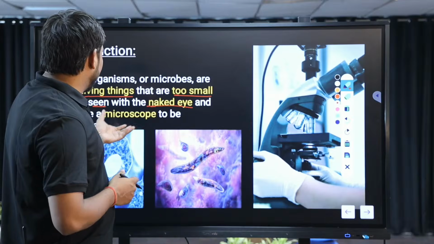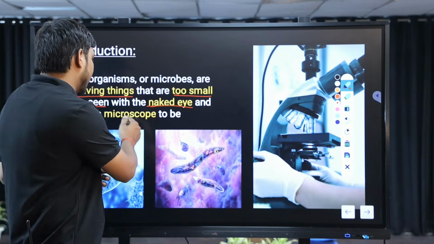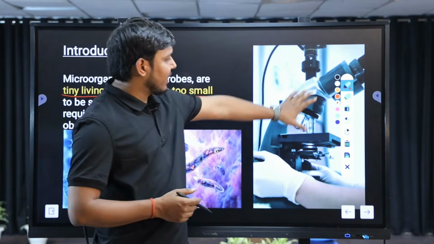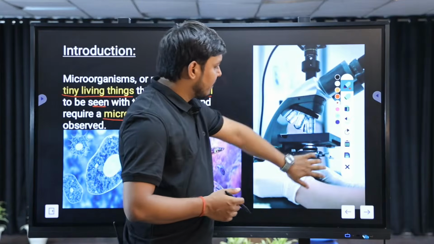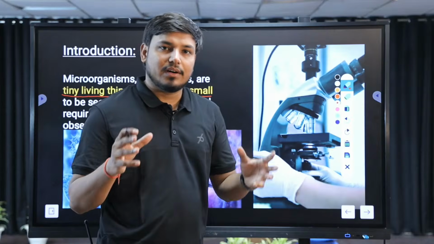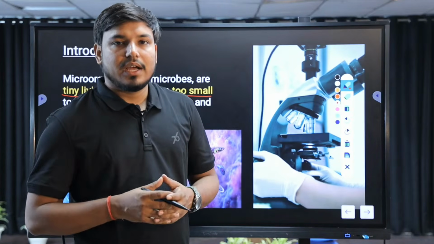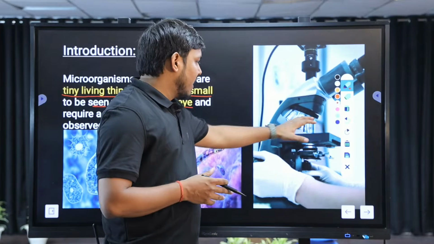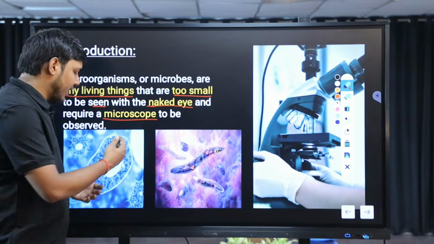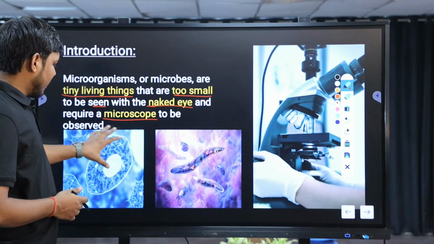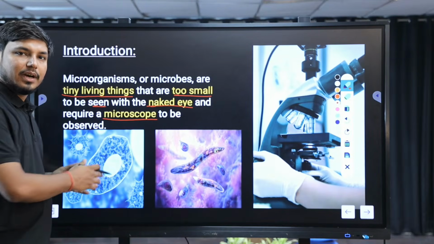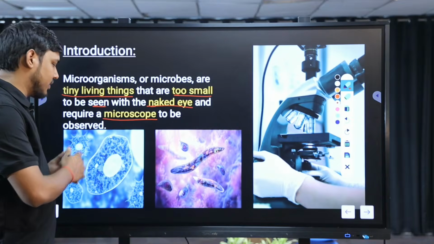Next, to observe them, we require the microscope. Here you can see the structure of a microscope that is present in your laboratory also, right? It is a device which will magnify tiny objects when we put them into it. Here we can see some kinds of microorganisms on your slide. Here you can see it is very small in structure, but when we put it onto the microscope, it is magnified and becomes larger, right?